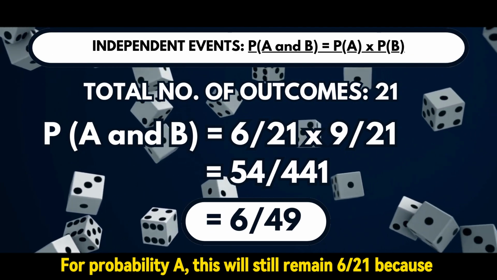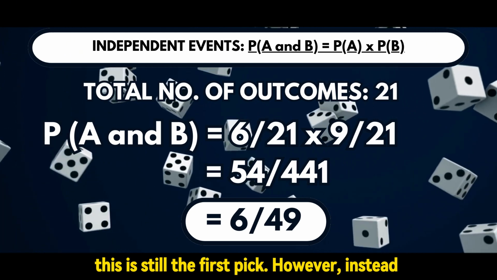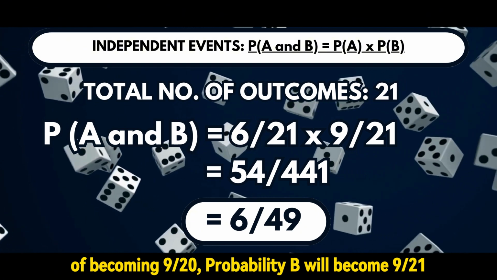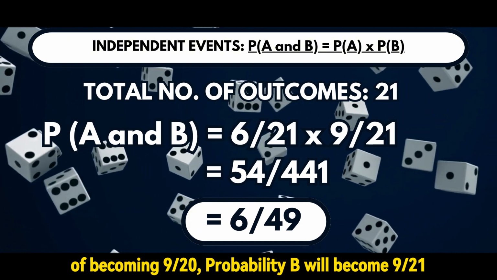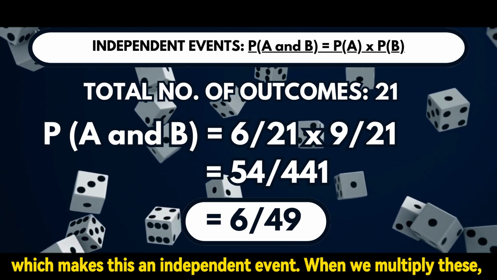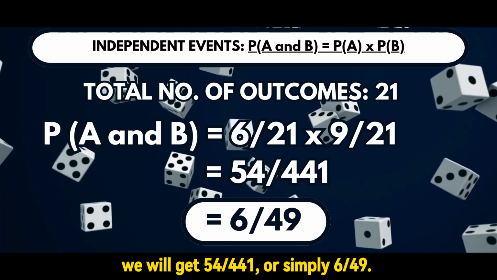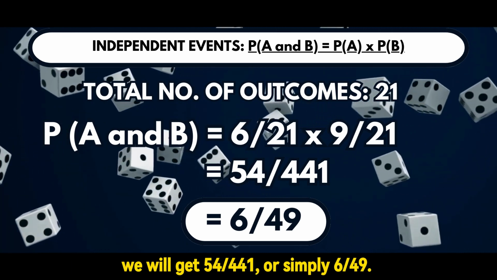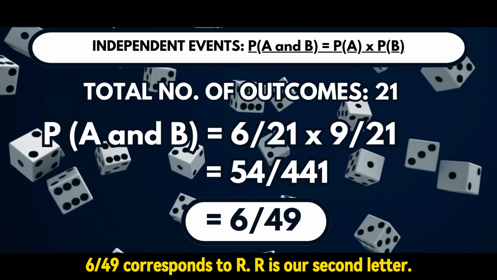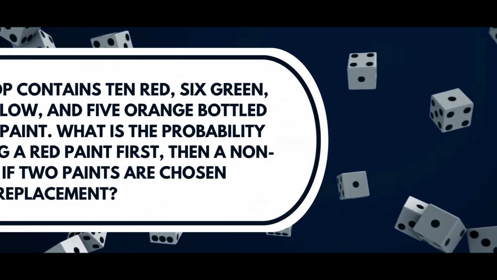For probability A, this will still remain 6/21 because this is still the first pick. However, instead of becoming 9/20, probability B will become 9/21 instead because in this case, we return the first book we picked, which makes this an independent event. When we multiply this, we will get 54/441 or simply 6/49. 6/49 corresponds to letter R in the box, which makes R our second letter.